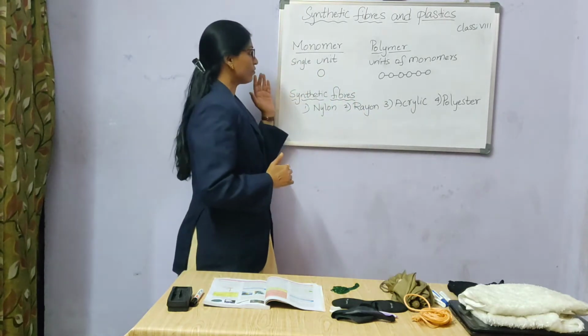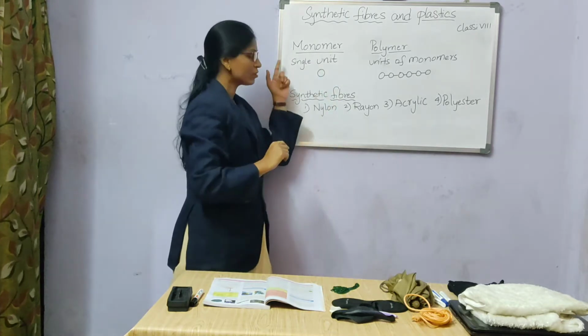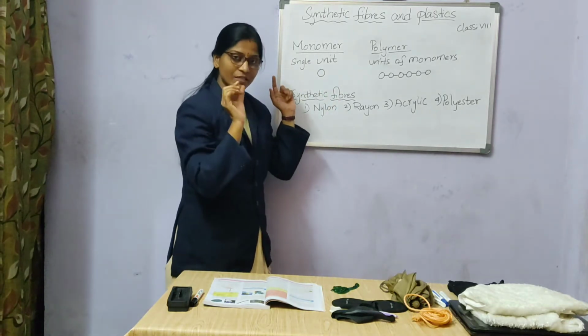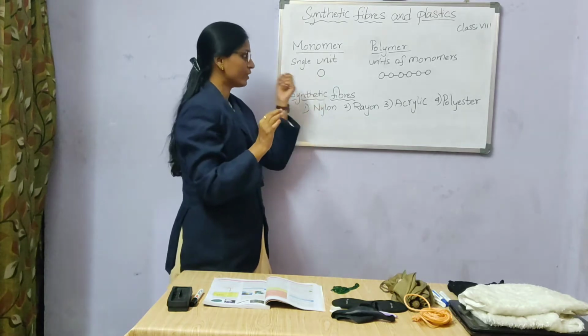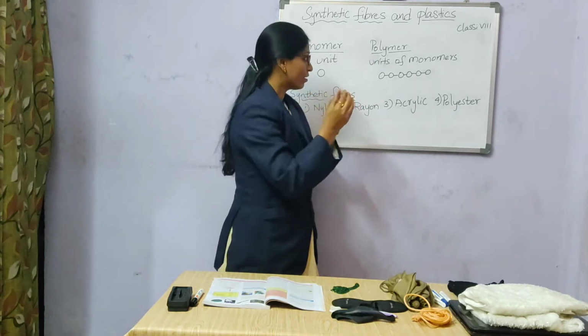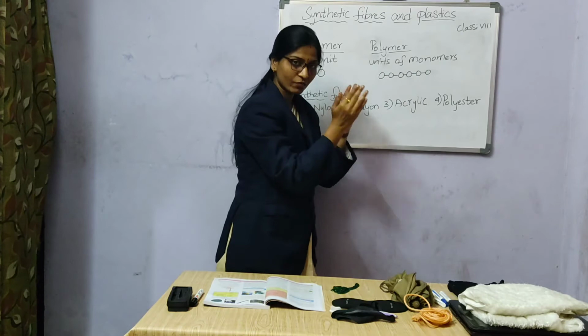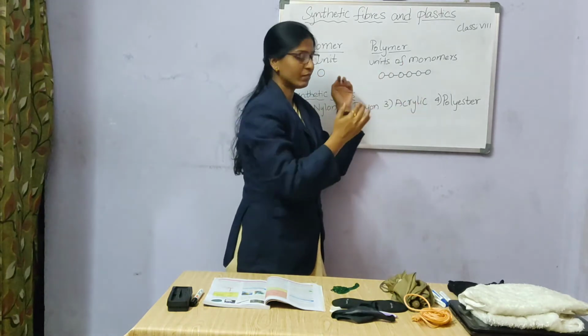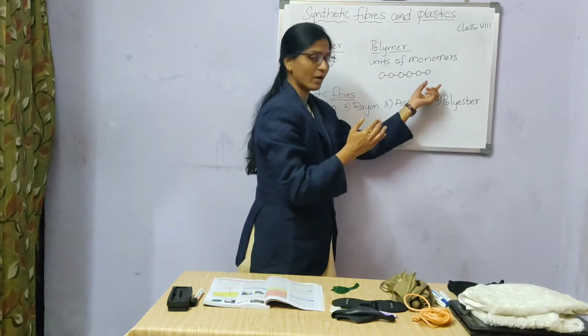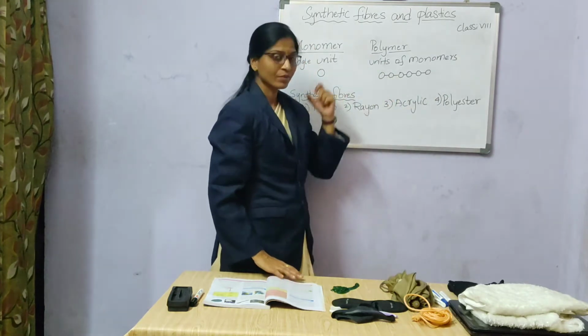Firstly, you have to know the term monomer. So what is a monomer? A monomer is a single unit, and a polymer is a combination of monomer units. When the monomers are joined together, it is called a polymer.